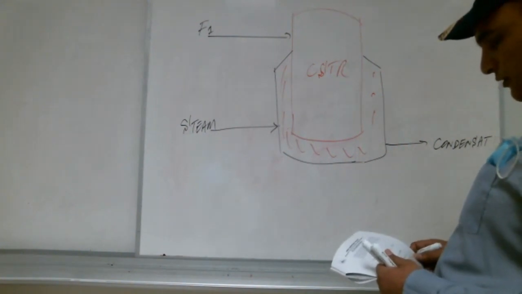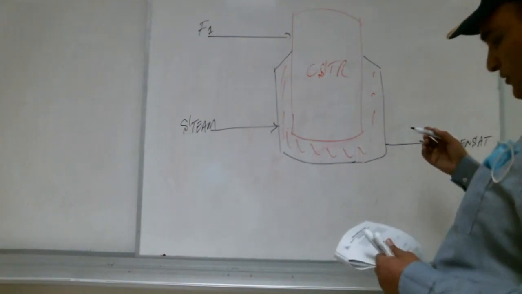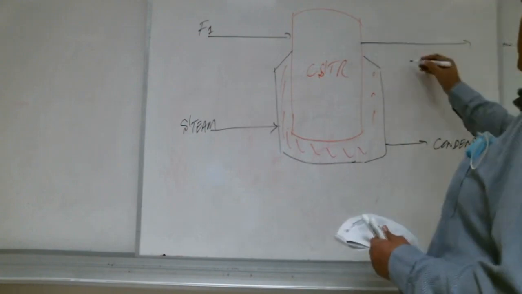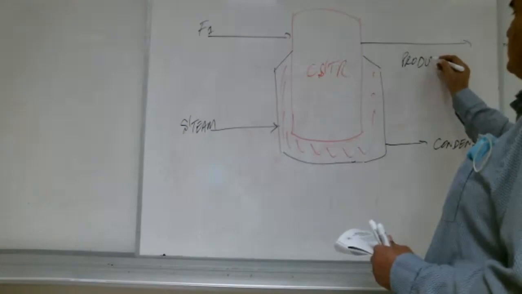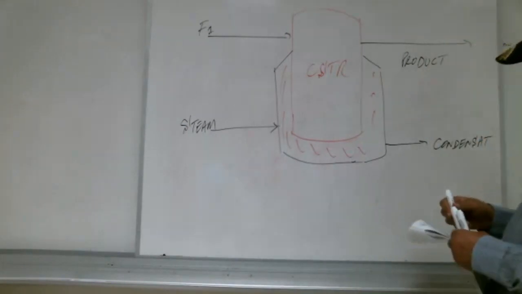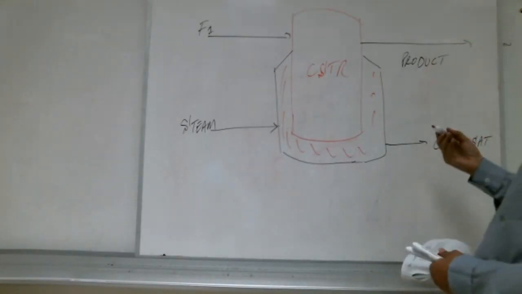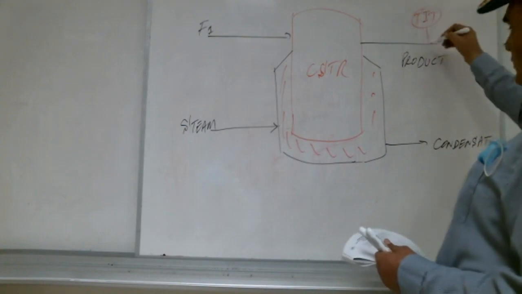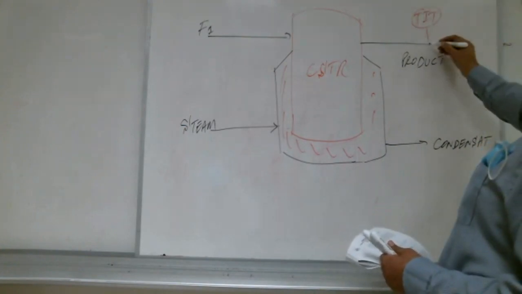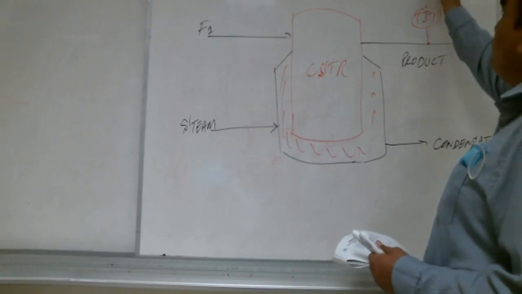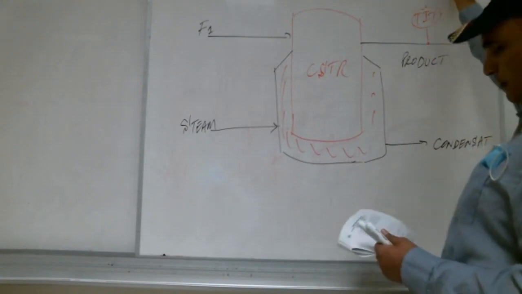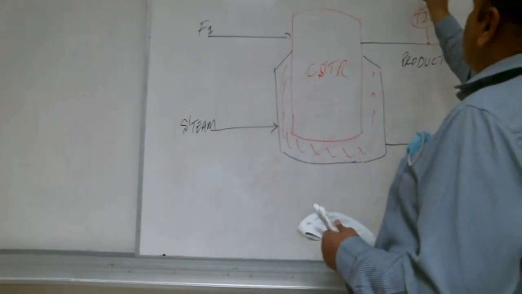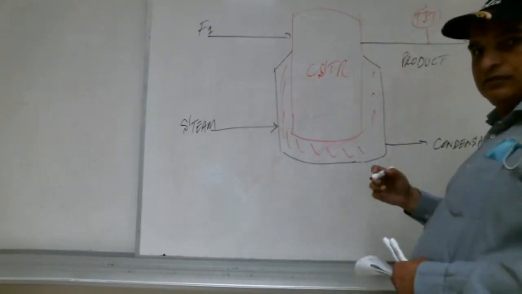Now, this is the product outlet. The product is leaving from here. What we do here is put a temperature indicator transmitter, because we need to make sure the temperature is correct. Then it will go to the temperature indicator controller. Here we have given the set point. This controller